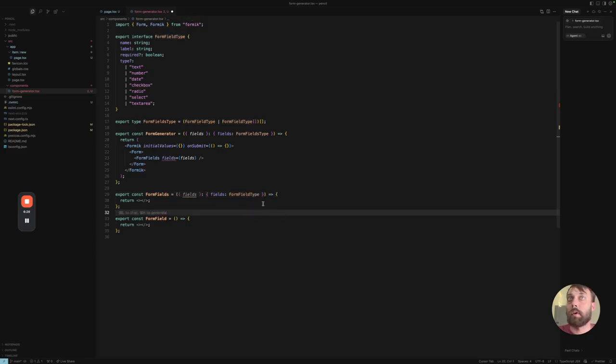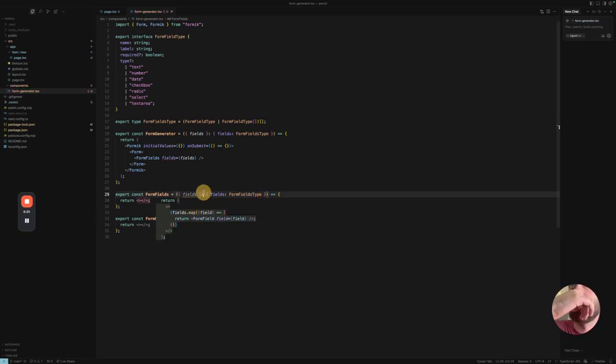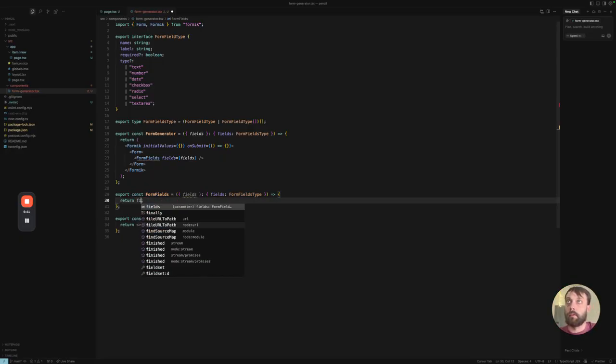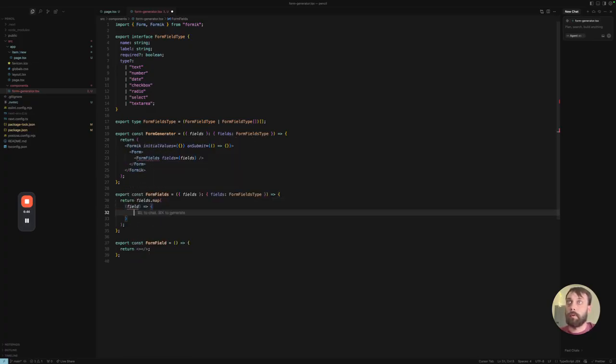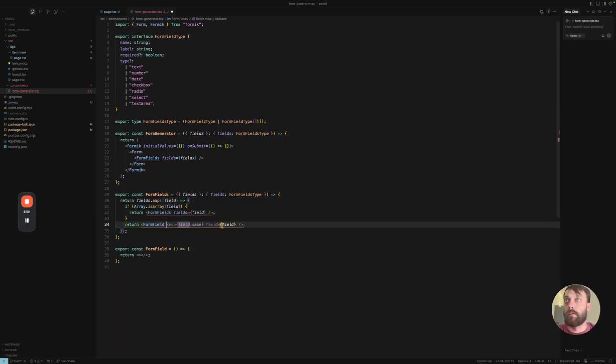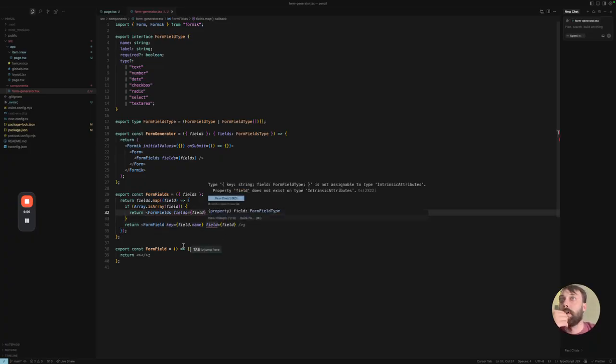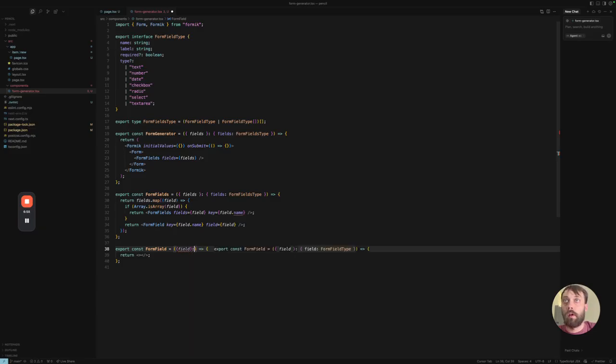Oh, I don't like that. Let's call this type form field type. Form fields type. Because I don't like having to have display there. Form fields. Form field. Okay. Return like that. Also return like that. Form field type.